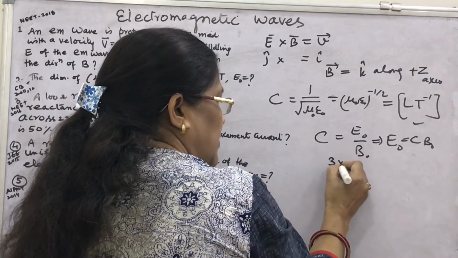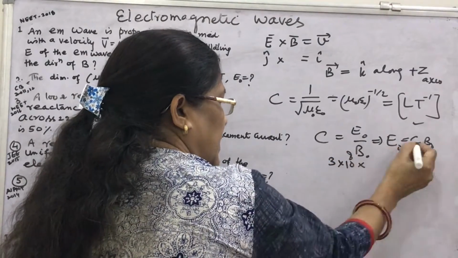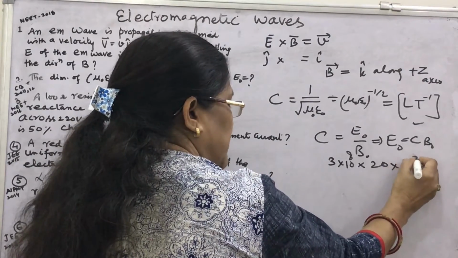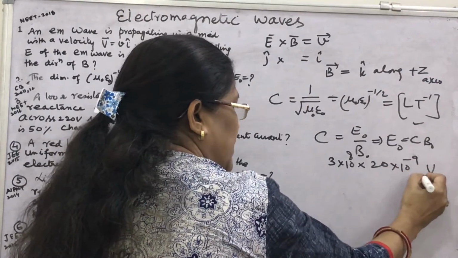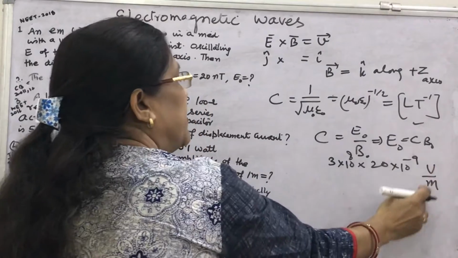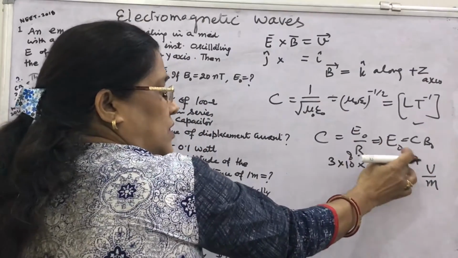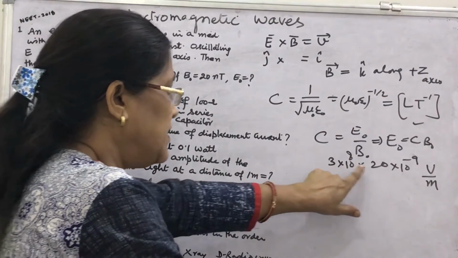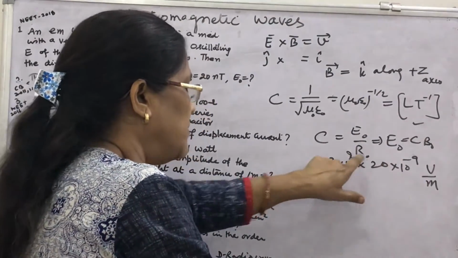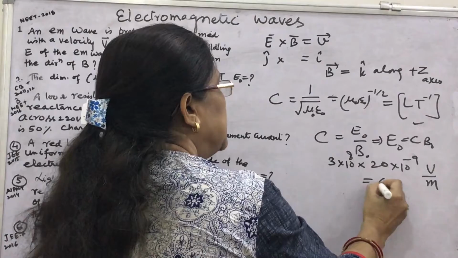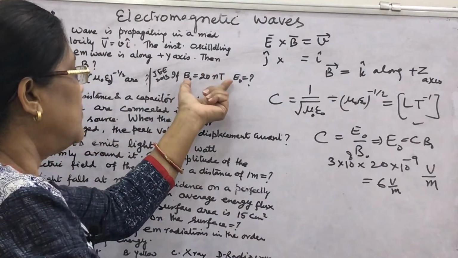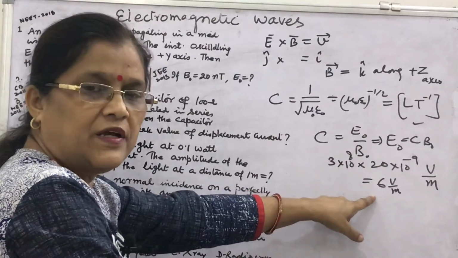Simply you put the value: 3 into 10 to the power 8 into 20 nano. Nano means 10 to the power minus 9. And what will be the unit? Volt per meter. You know electric field is volt per meter. Now this 8 and this minus 9, with 3 into 20 equal 60, gives 6 volt per meter. So out of the 4 options, this one will be correct.